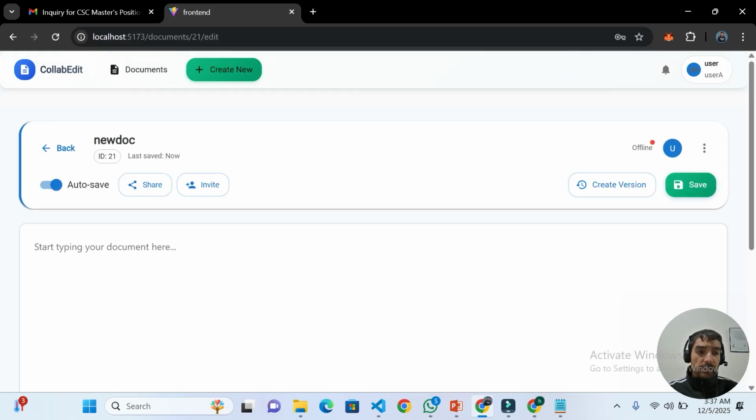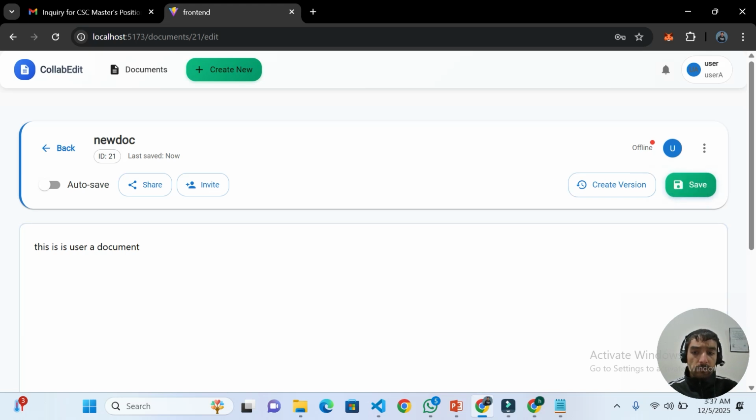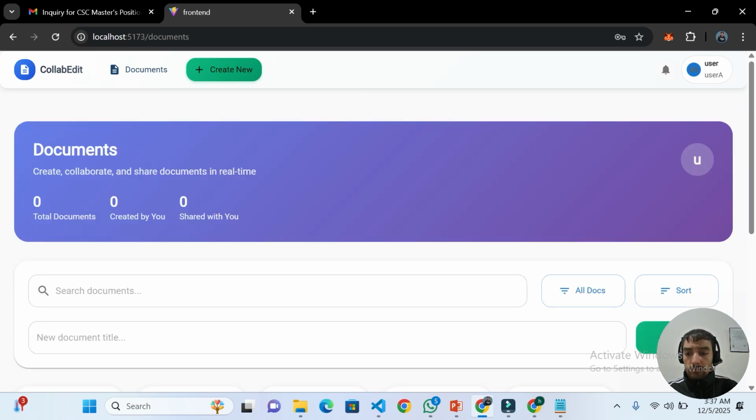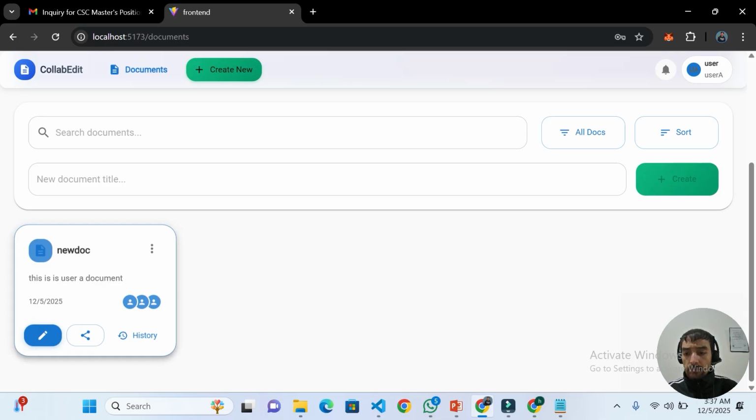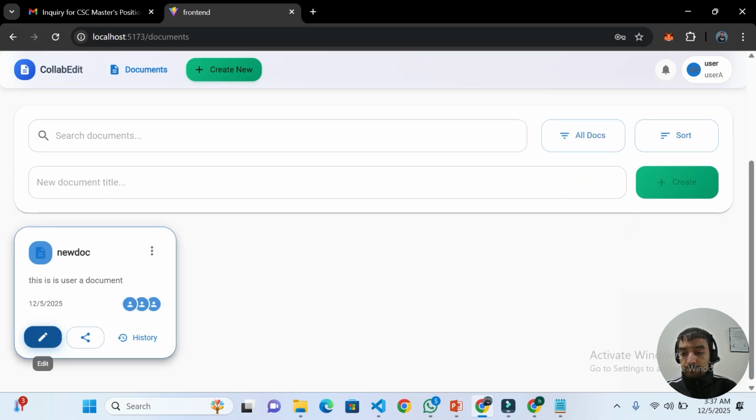User A has created the document. This is the user A document. Save the document. This is the document that user A created.